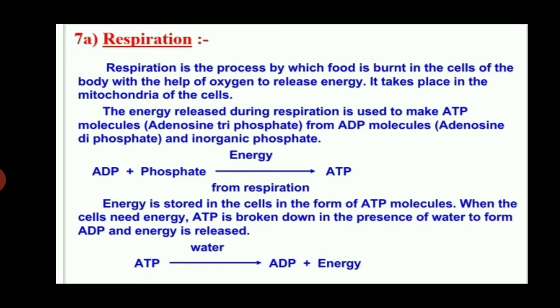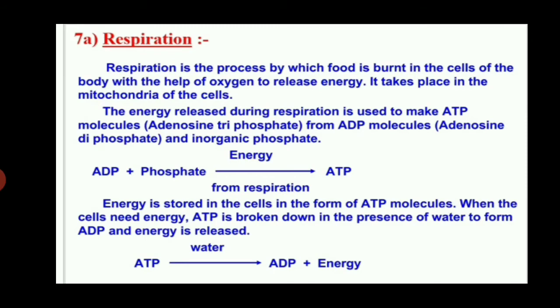When the cells need energy, ATP is broken down in the presence of water to form ADP, and energy is released. Adenosine triphosphate plus water gives adenosine diphosphate plus energy. First we talk about respiration.